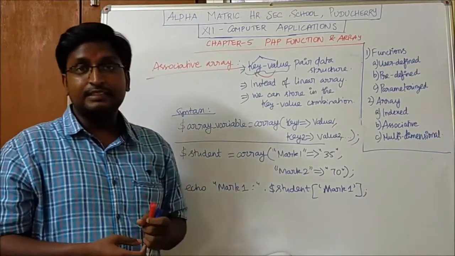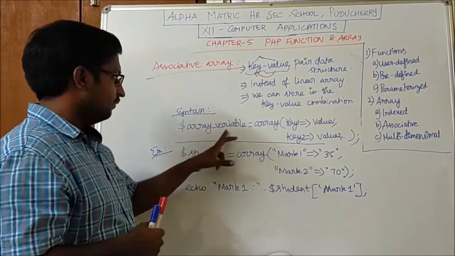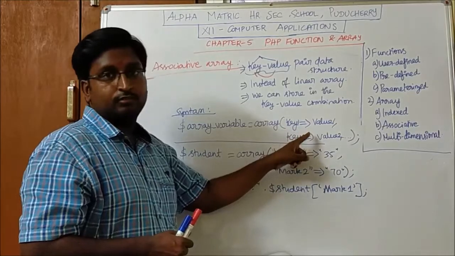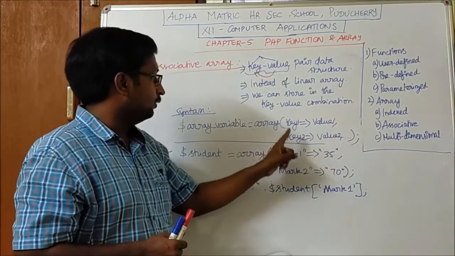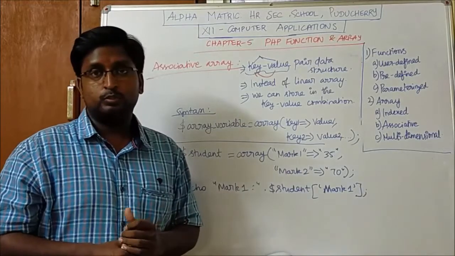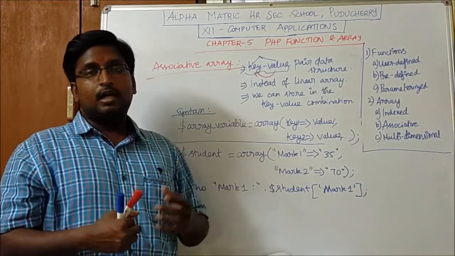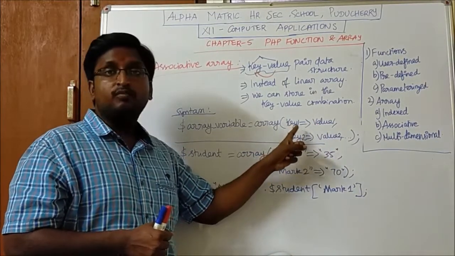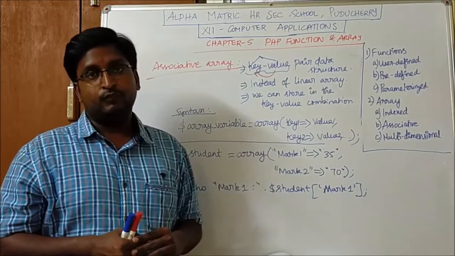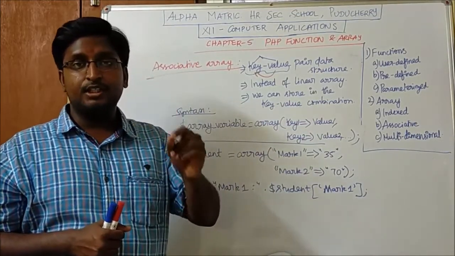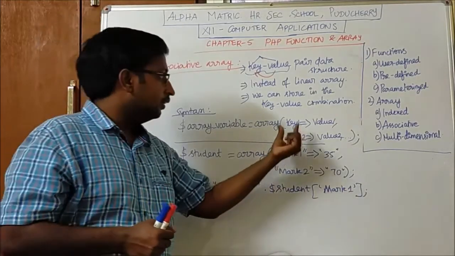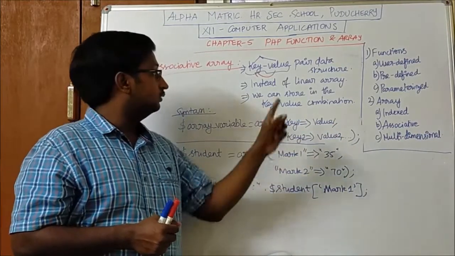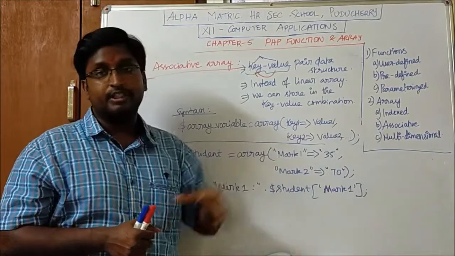So let us see the syntax for associative array. Same array variable, array. Here you see key 1, and this is equal to and greater than sign, and the value 1, comma, key 2 and again equal to value 2. So this is how the associative array works. The value will be assigned to a key. With the help of the key, the value can be accessed. Whereas in the indexed array, you will be directly mentioning the index value. Whereas here, you can store the value to the key. We can store in the key value combination.